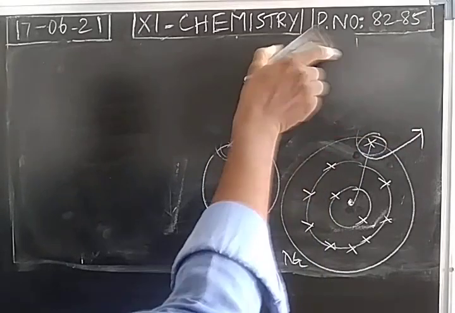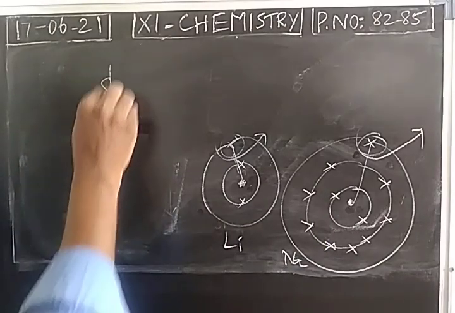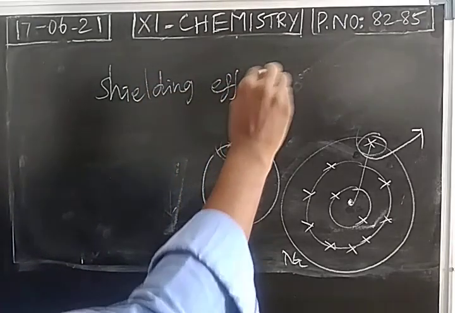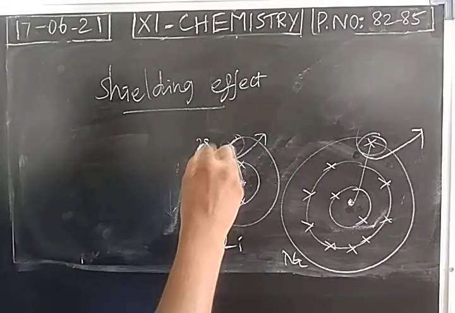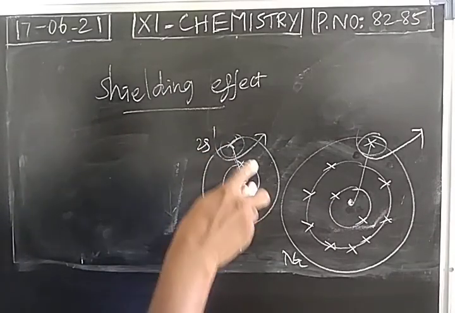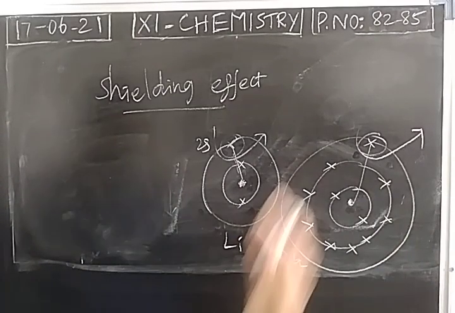What about the shielding effect in groups? In periods, I told already, electrons are added in the same shell, so the shielding effect will not be a predominant one, so effective nuclear charge increases from left to right. In groups, the shielding effect is predominant. When you take the 2s electron of lithium, the attraction between the nucleus and the 2s electron is shielded by 2 inner electrons. The 2 electrons present in the first shell will shield. We take sodium. Comparing lithium, sodium has more shielding effect.